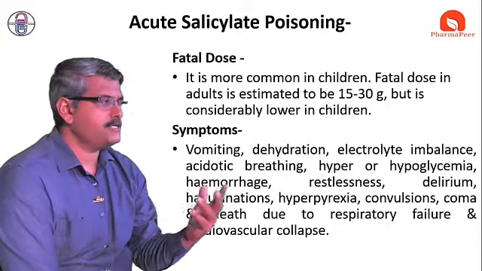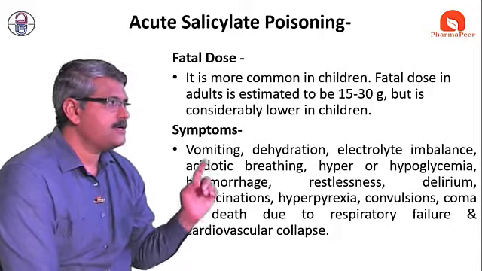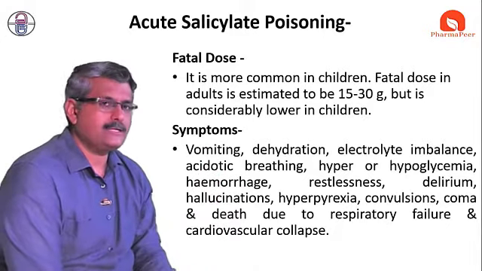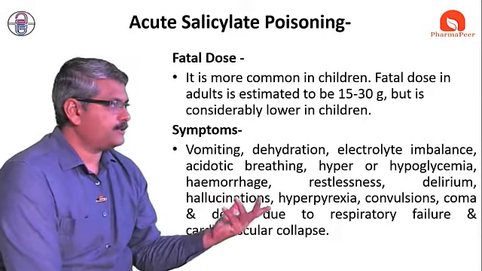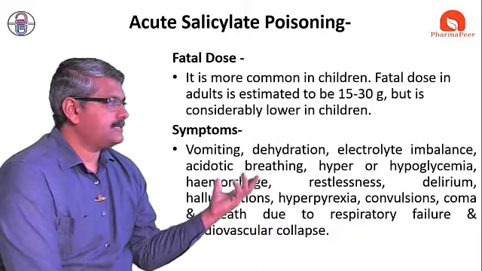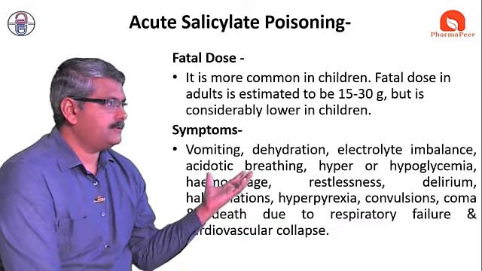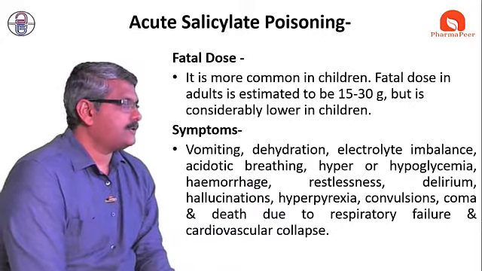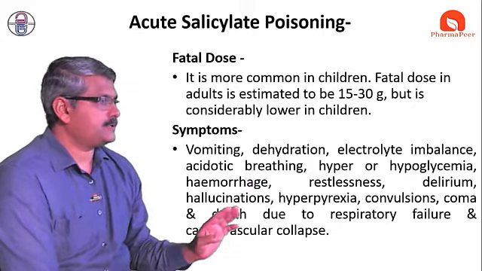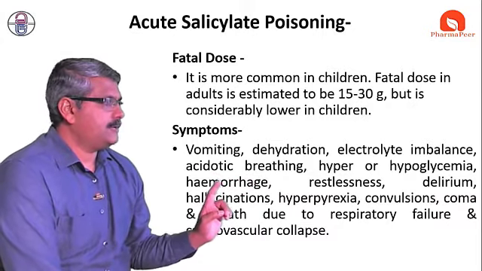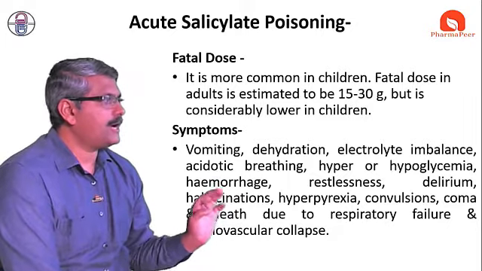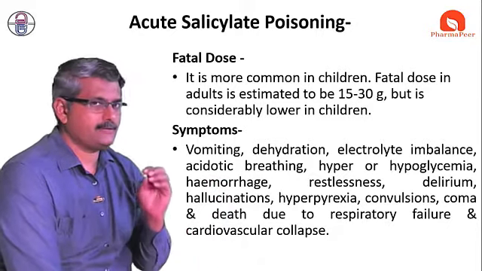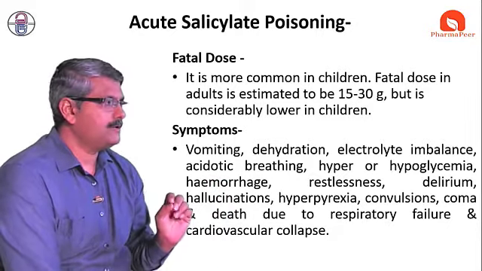It is dependent upon each other. Why electrolyte imbalance? Because of the vomiting and because of the dehydration. Loss of electrolytes is there. So definitely it is related to the electrolyte imbalance, loss of electrolytes. Then acidic breathing, hyper or hypoglycemia, decrease in blood glucose level.